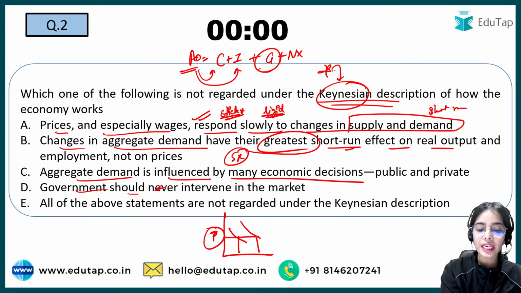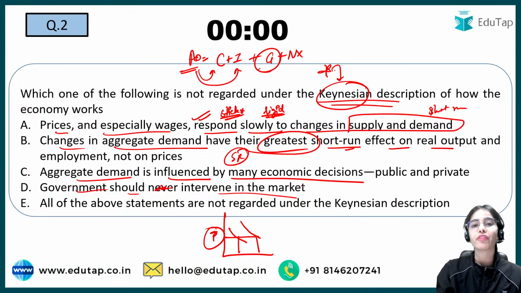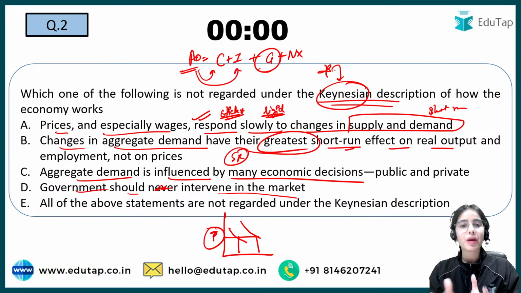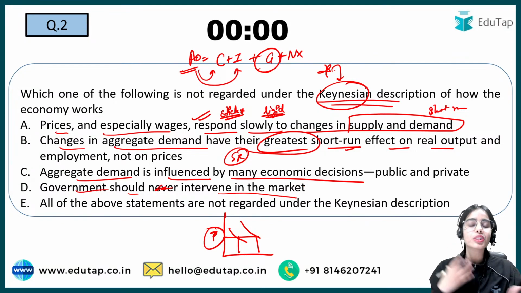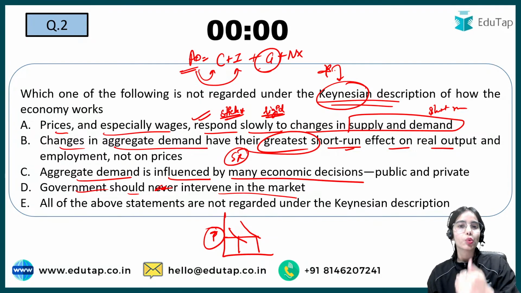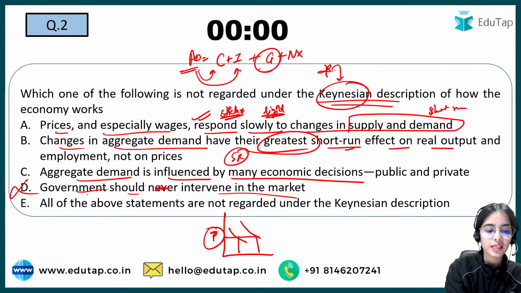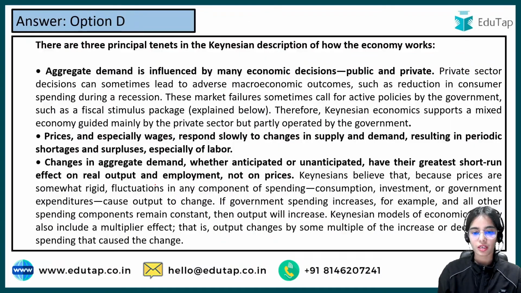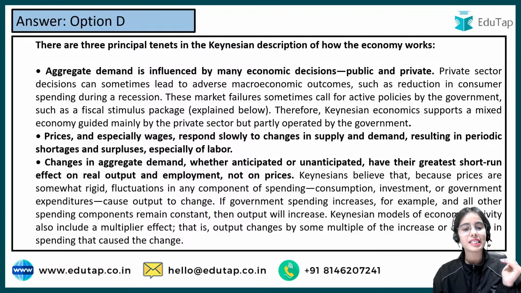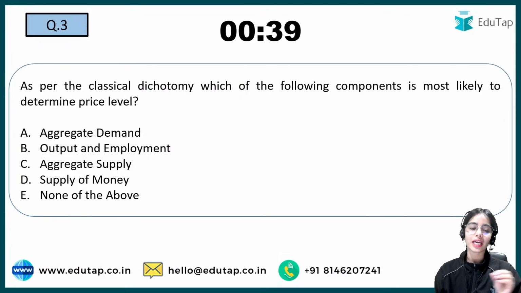Government should intervene in the market as and when required, because the market mechanisms are very slow to self-adjust. So the government is required to act in the market when it is required. So D is incorrect here, because the government should intervene in the market. These are the assumptions taken under Keynesian theory that I hope you remember.